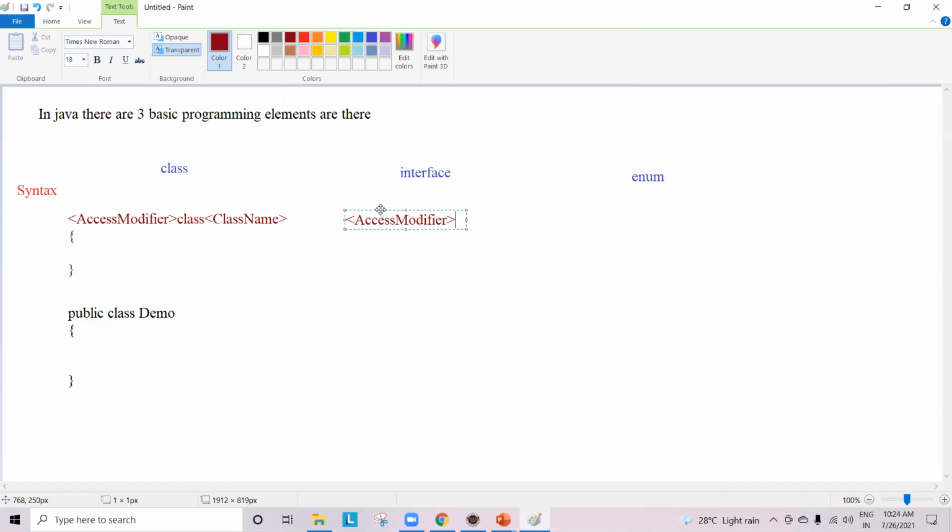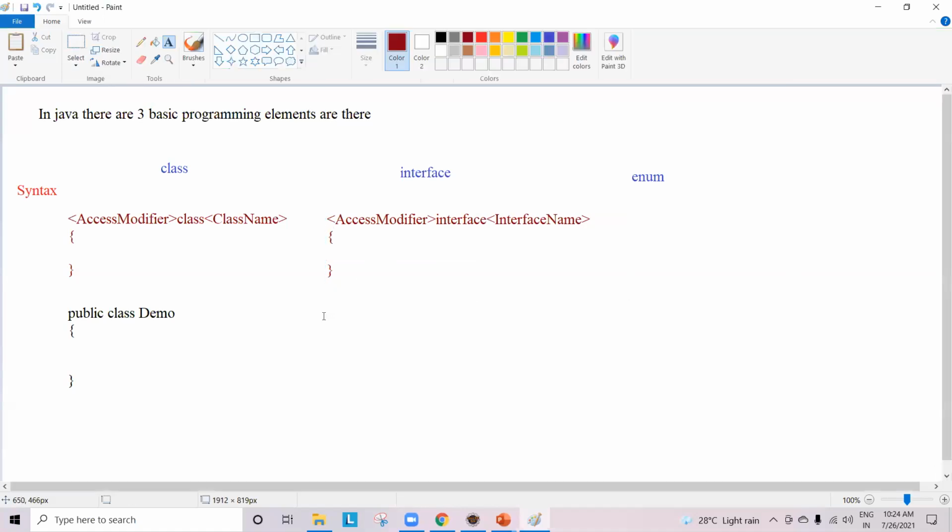Interface. Let me write interface. Expand interface: the keyword interface, then the interface name, and then open braces and close braces. Like that. This is the syntax of an interface.